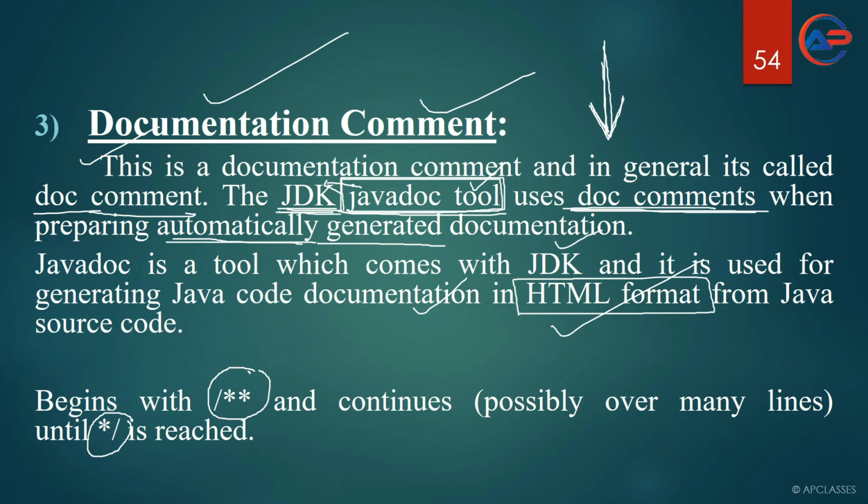Without showing the actual code, you can show a storyline, or you can show the complete visualization, the complete virtual part of a program. Without showing the actual program, you can just give people an idea of what exactly I have used in my program. These things can be done using documentation comment. So it is up to you how you use documentation comment, whether you want to give it for a project purpose, or write it for an HTML purpose, or whatever reason you want. It is up to you how you will represent documentation comment.